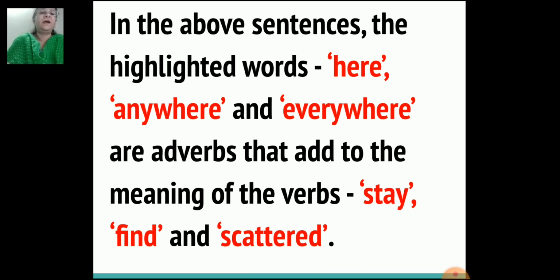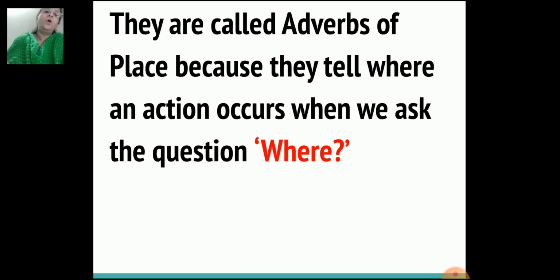So stay, find and scattered are verbs. The words here, anywhere and everywhere are giving more information about the verbs. They are called adverbs of place because they tell where an action occurs.